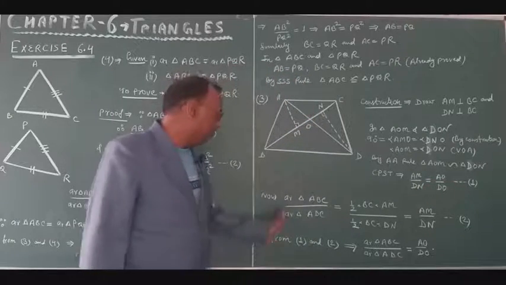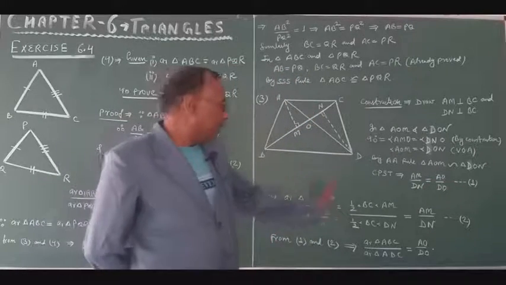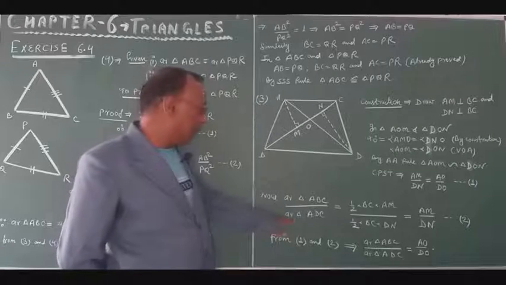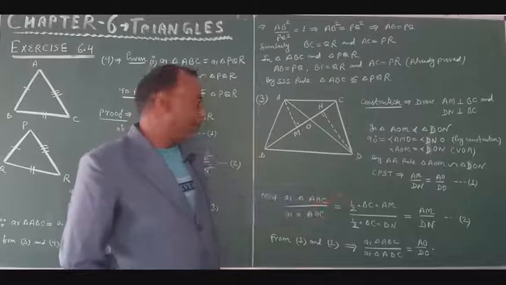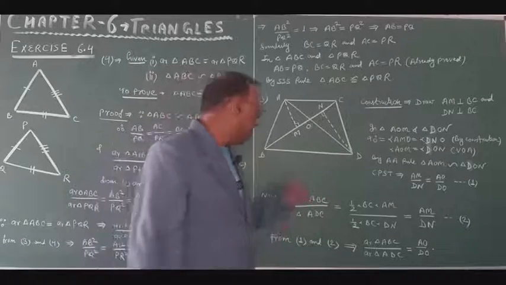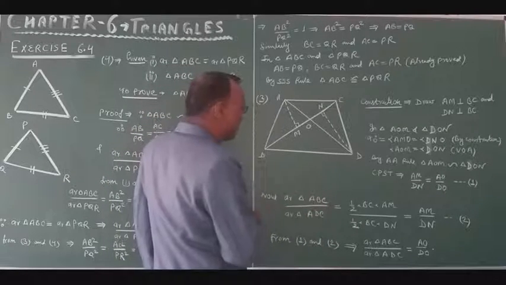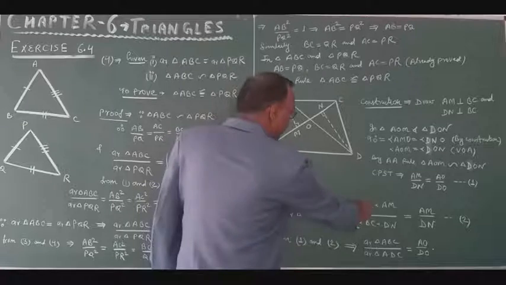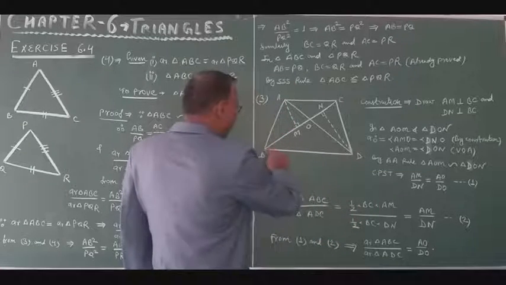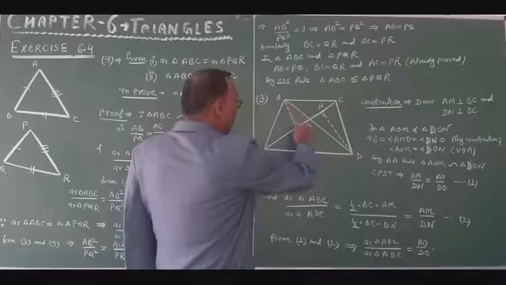Okay. Now, coming to the area of triangle ABC upon the area of triangle BDC. Area of a triangle is given by half base into height. So the area of triangle ABC is half, base BC into AM.